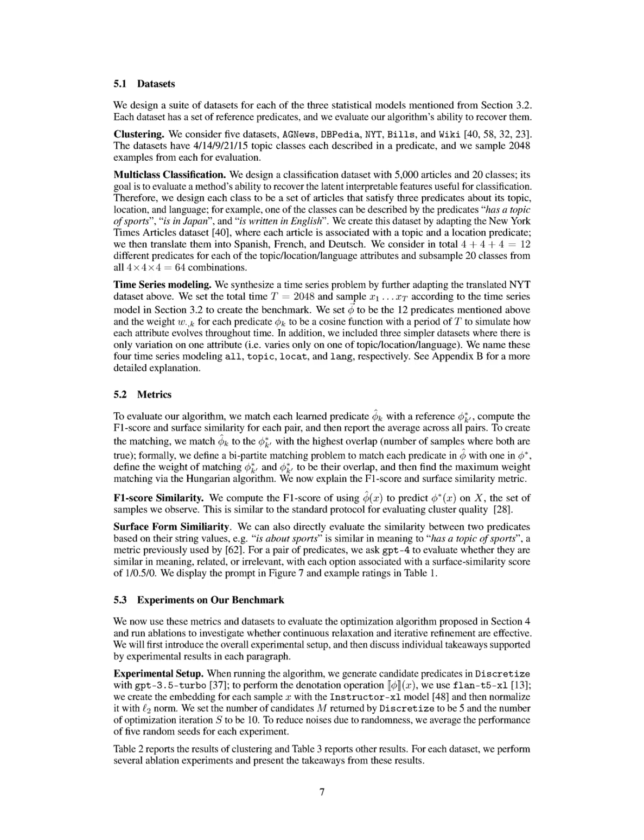To validate the effectiveness of our proposed method, we conducted experiments using a suite of datasets specifically designed for 3 statistical models: clustering, multi-class classification, and time series modeling. We utilized 5 datasets for clustering: Agnews, DBpedia, NYT, Bills, and Wiki, a classification dataset with 5,000 articles across 20 classes, and a synthesized time series dataset derived from the NYT articles. The evaluation metrics included F1 score and surface similarity, where we matched learned predicates with reference predicates to compute the F1 score and assessed the semantic similarity of predicates using a language model.